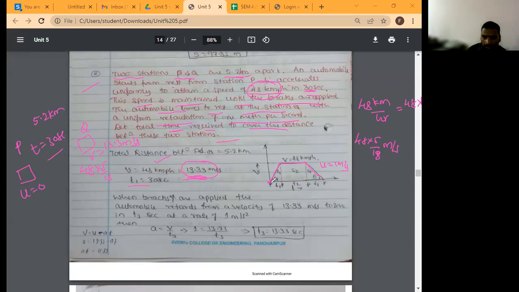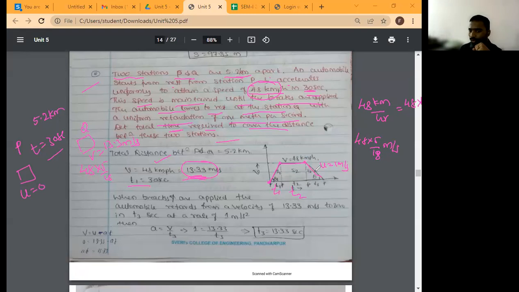So when you increase your velocity to 48 kmph, I will take it as T1. 48 kmph has come. Then it will move some other distance at constant velocity for the time T2. Afterwards, it will apply a brake.